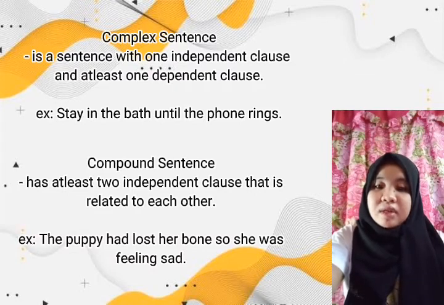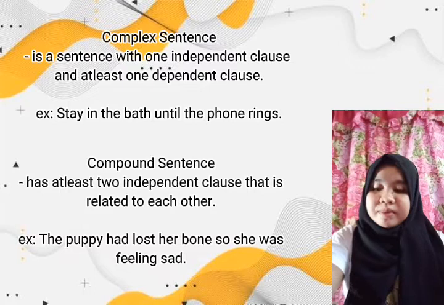Independent clauses are clauses that can stand alone, while dependent clauses are clauses that cannot stand alone. Also, we have the compound sentence. Compound sentences have at least two independent clauses that are related to each other.